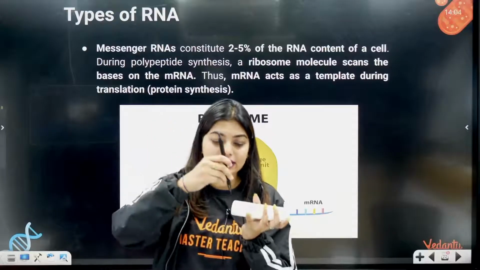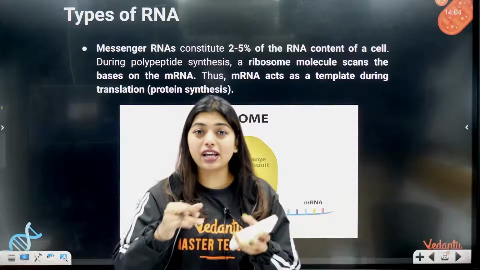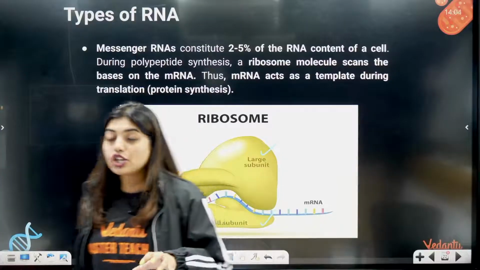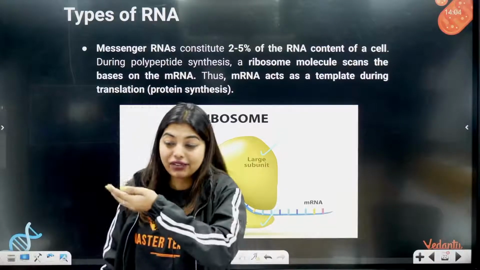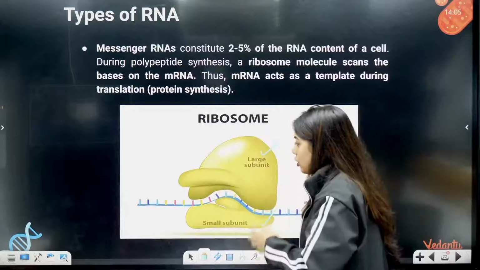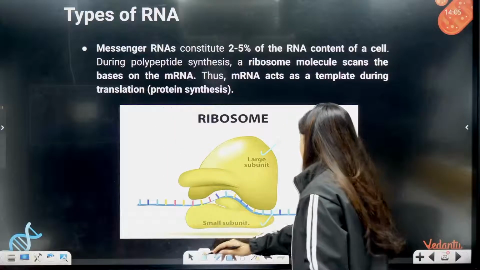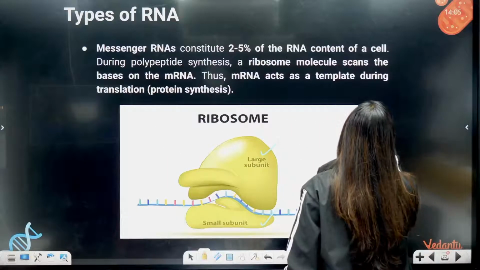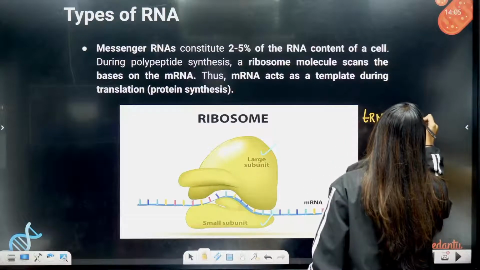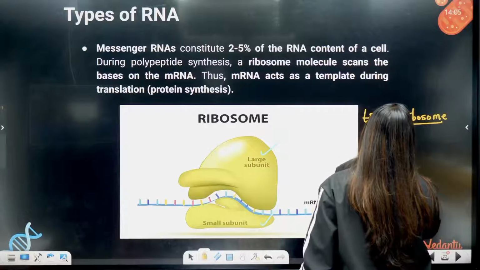So for that, I'm going to take the help of a tRNA, along with these 2 ribosome units. Together they act like my reading glasses, so that they can read what is on the mRNA and form proteins accordingly. Clear or not? This is a very, very important thing, students. Remember, tRNA plus ribosome will together read the mRNA.